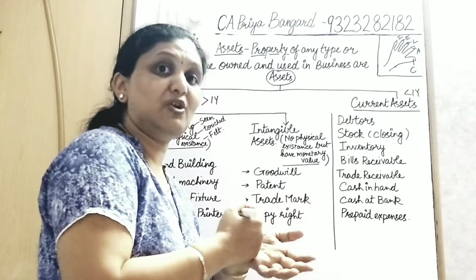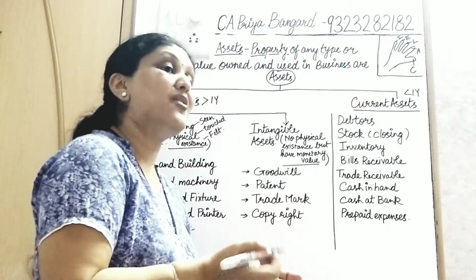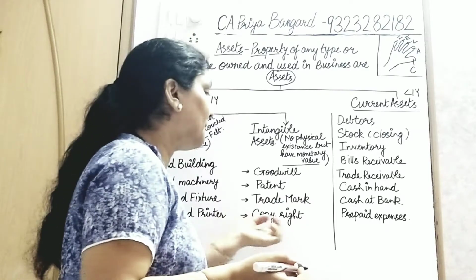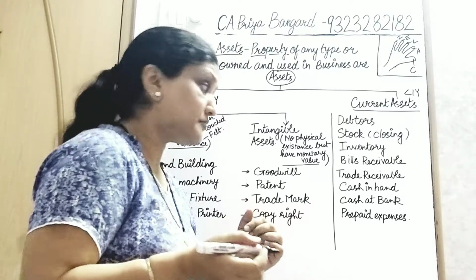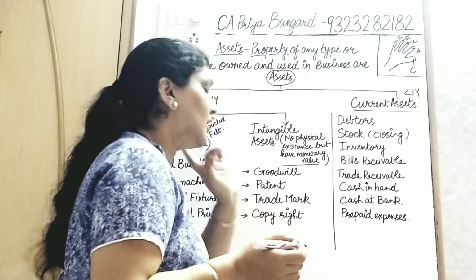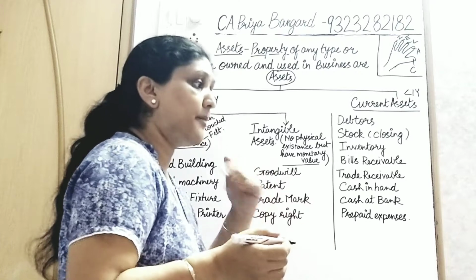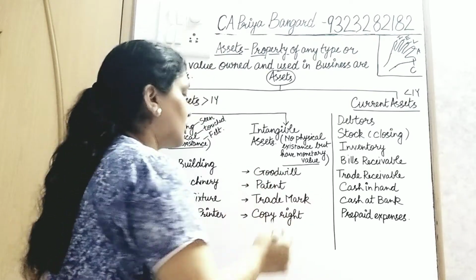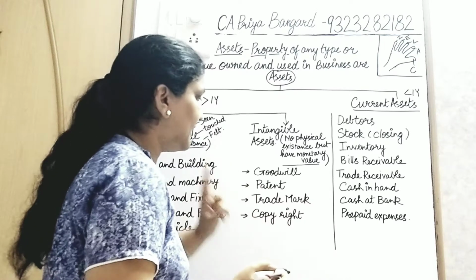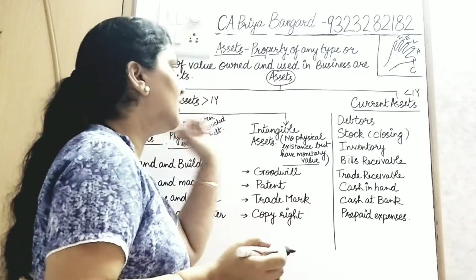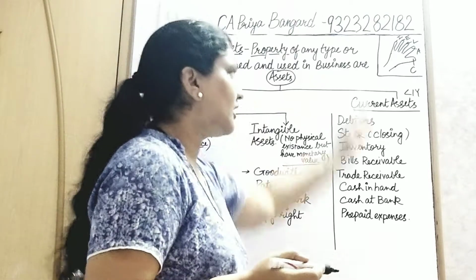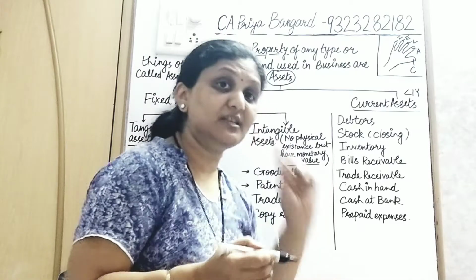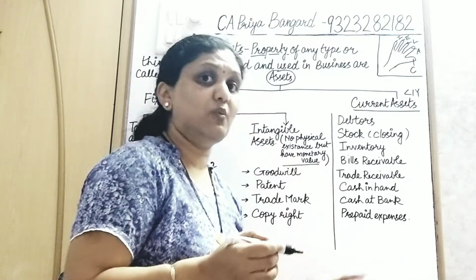Copyright: you must have seen on books or movies or CDs that it is copyright protected. That is, you can't make a copy of that book or that movie. That is wrong. So goodwill, patent, trademark and copyright. Remember, 4 intangible assets. Now what are current assets? Those which stay with you for less than 1 year.